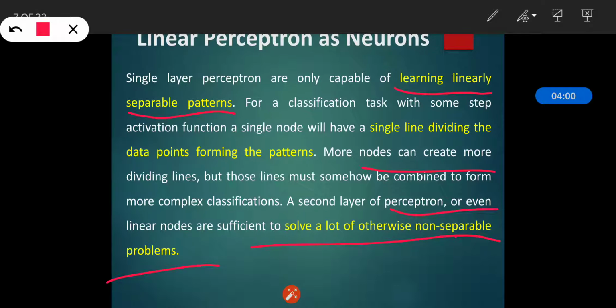So the linear perceptron as neurons works in two ways, the single layer perceptron and the multi-layer perceptron, where we are trying to learn about separable patterns, and that enables us to distinguish between the two linearly separable classes, +1 and -1. So this is all about the linear perceptrons as neurons.